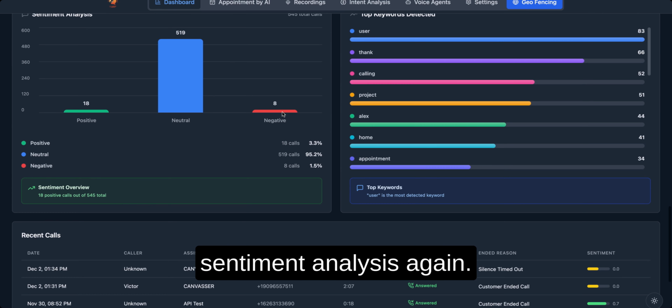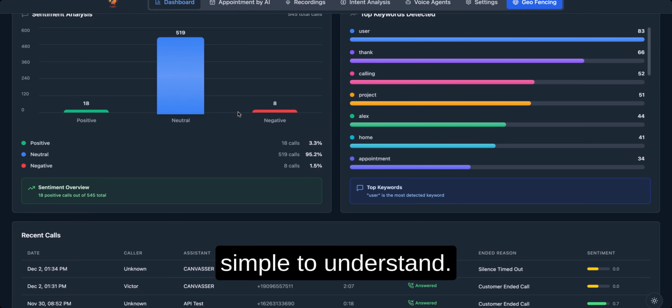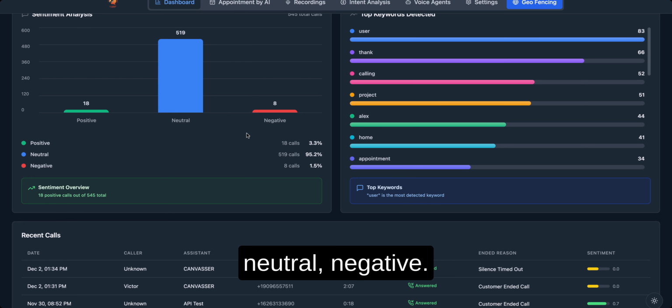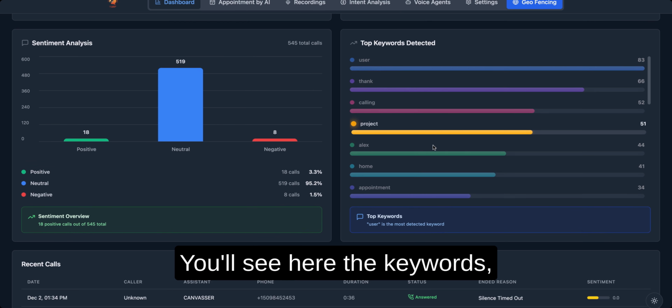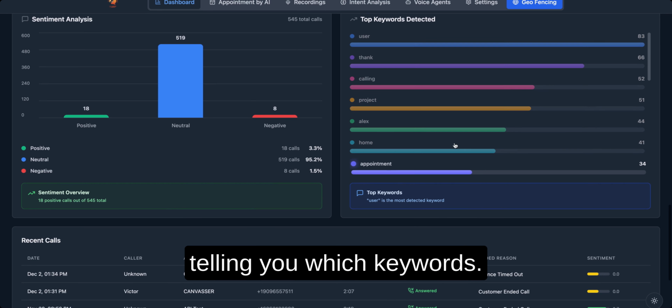And then you get sentiment analysis. Again, this dashboard is quite simple to understand. It gives you positive, neutral, negative. And then you'll see here the keywords. These are customizable, telling you which keywords.